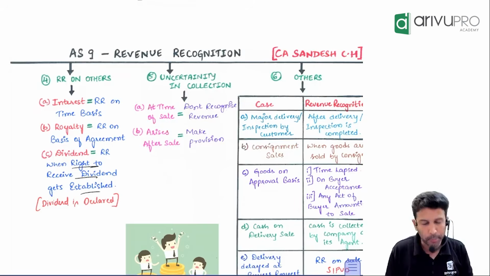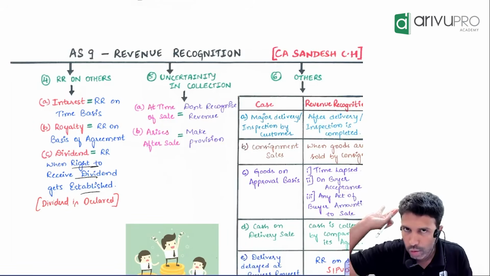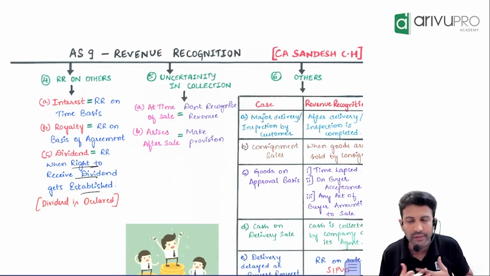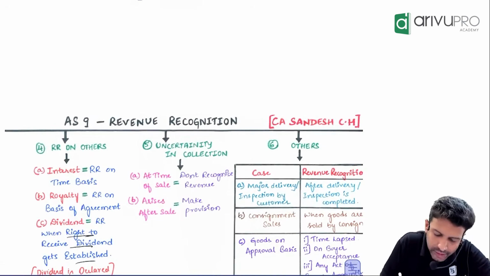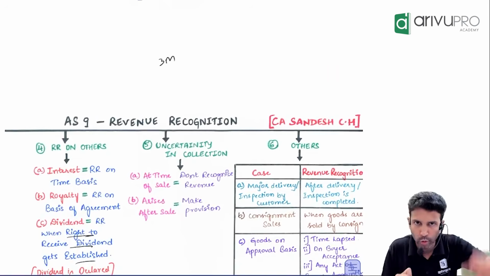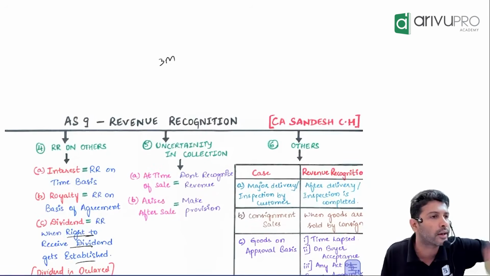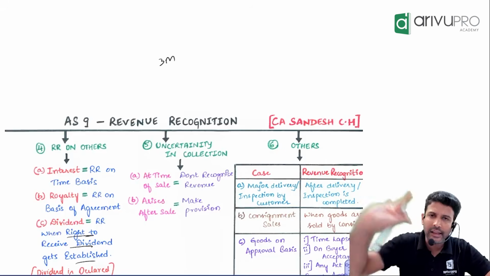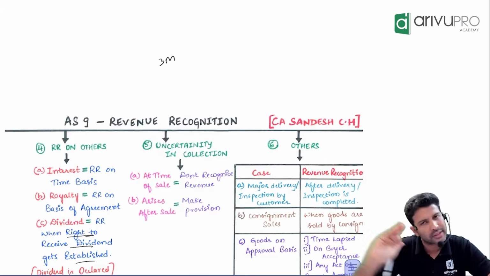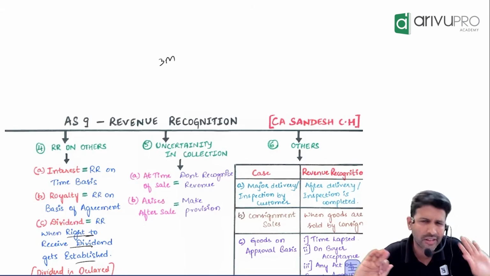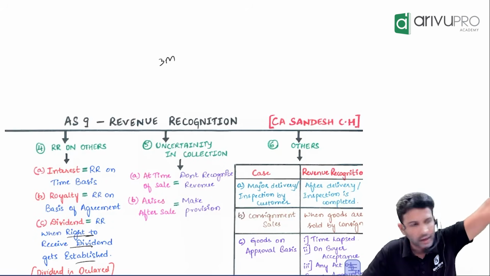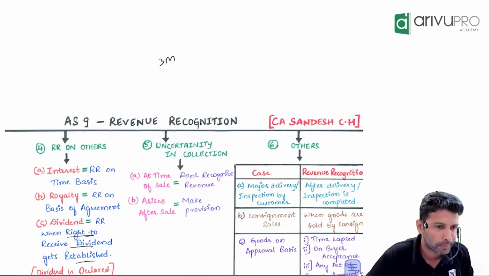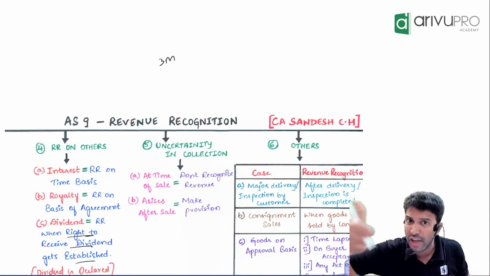Suppose at the time of selling the goods, we were confident that we will get the money. Because normally you make cash sales or credit sales? Credit sales. Suppose I have sold goods to one of the customers for 3 months credit. At the time of sale, I was pretty confident the customer will pay. Because this is not the first time I've done a transaction with that customer. I have transacted with that customer for many years and I have always received the money. So confidence at the time of sale is there.